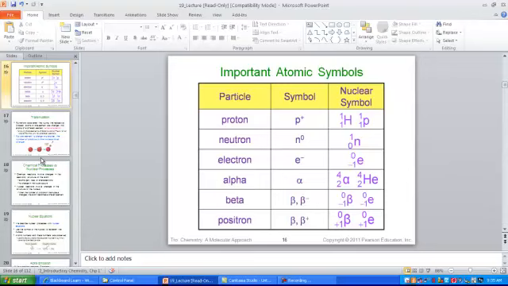Remember that most elements have different numbers of isotopes, and when discussing nuclear properties, we often refer to that particular isotope as a nuclide. Thinking about main subatomic particles as protons, neutrons, and electrons, we're very familiar with standard notation of proton, neutron, electron, protons being positive, neutrons are neutral, electrons are negative. The 1 in the lower left of the proton represents 1 proton, and 0 in the lower left corner of the neutron symbol represents 0 charge. The negative 1, of course, represents a negative charge.